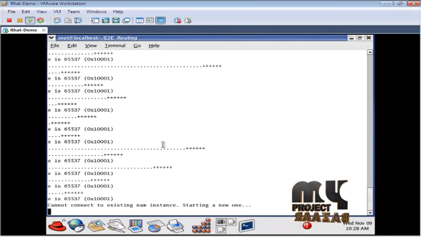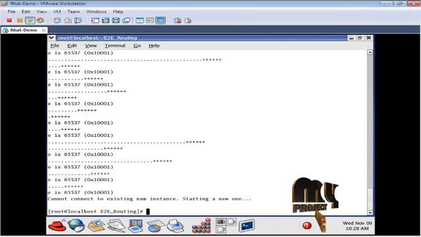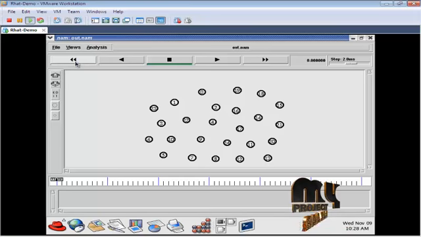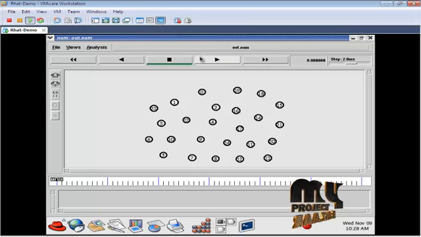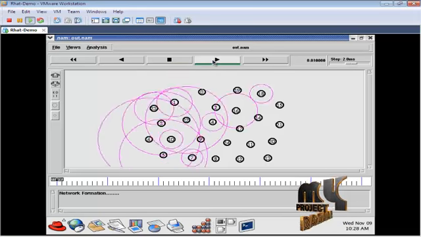The encryption is done on the source side and the decryption is done on the destination side. First I open the out.nam file. This button is the rewind button, this is the playback button, this is the stop button, this is the play forward button, and this is the fast forward button. This is the simulation time, and this one is the speed setup. Now I play the project.